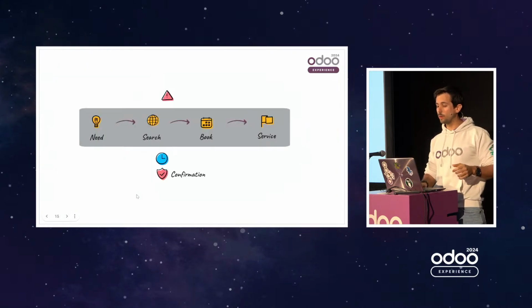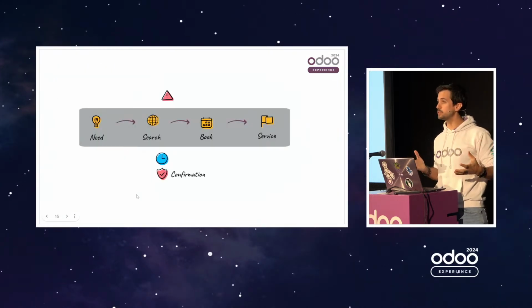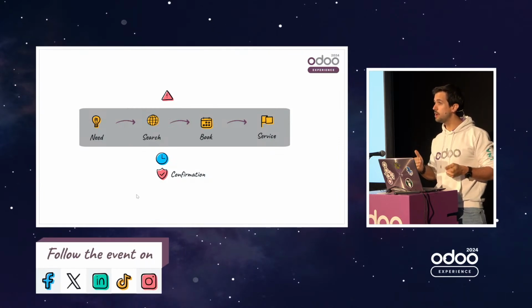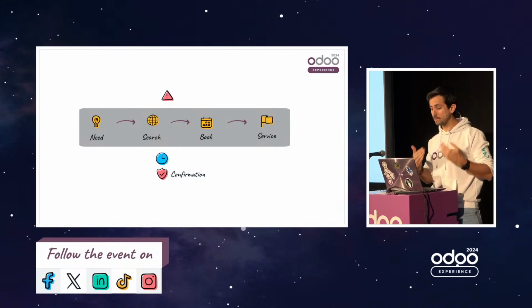All right, what else can we do? We can use confirmations. If you have a business where it's really important to make sure that everybody's there, you can add a manual step. So let me show you how.